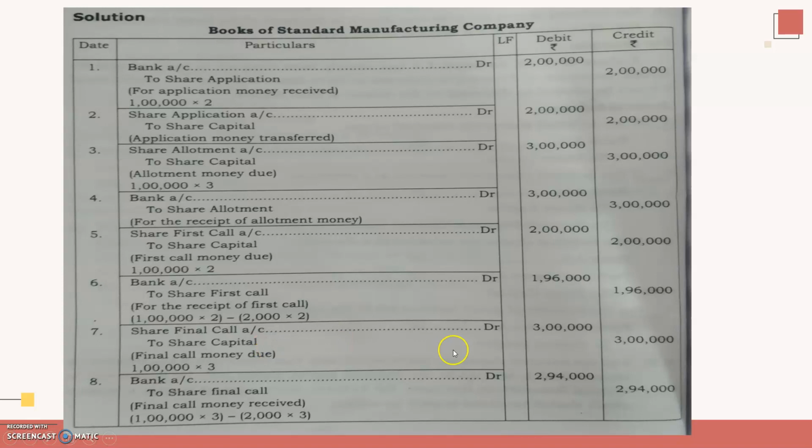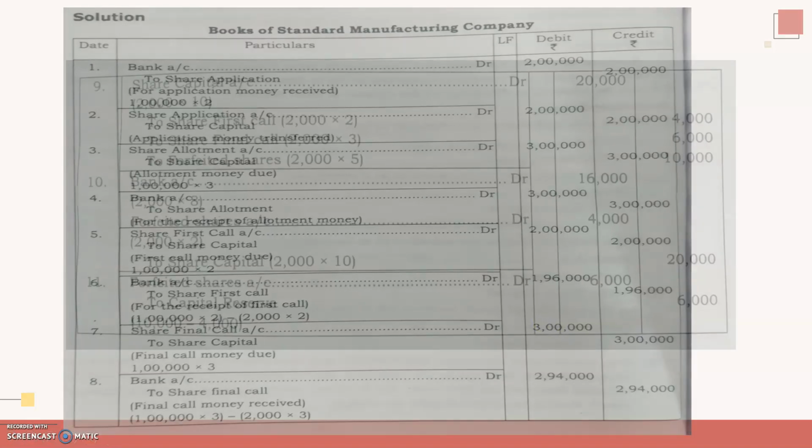So share final call, same way, 1 lakh into 3. You showed the amount. But again, for 2000 shares, you didn't get the final call money. So you calculated the calls in arrears, which is 2000 into 3, and 6,000 you have to deduct from 3 lakhs. That is how it is done. And now you are forfeiting the shares. So forfeiting 2000 shares because those shareholders didn't pay the money.